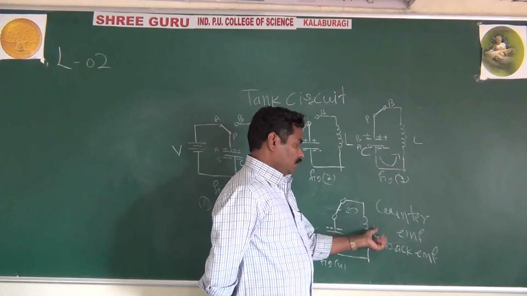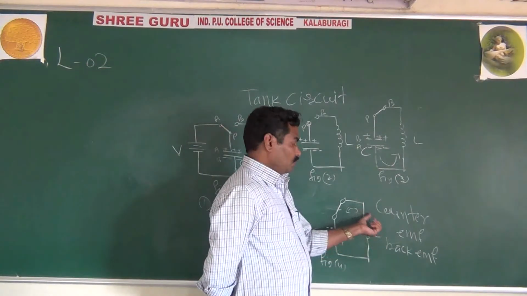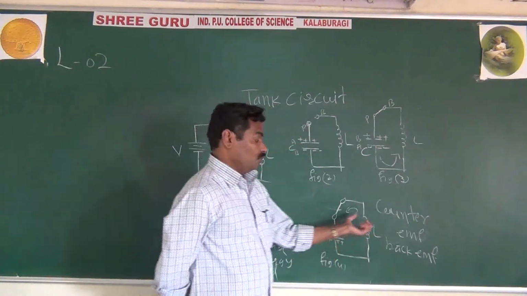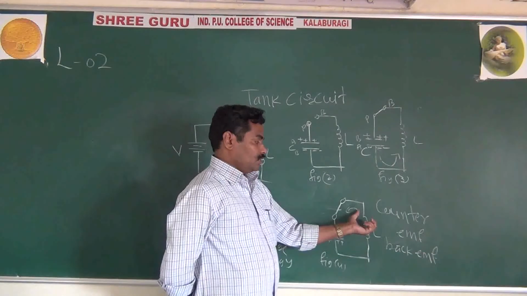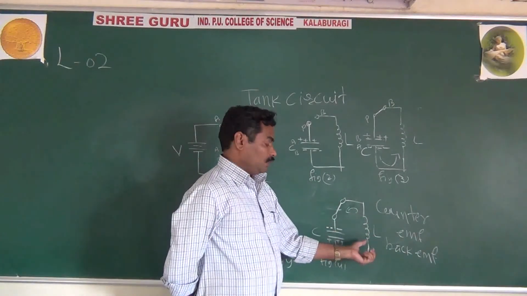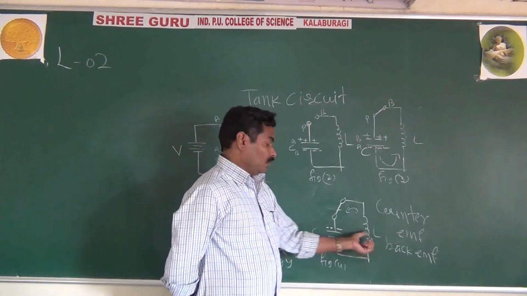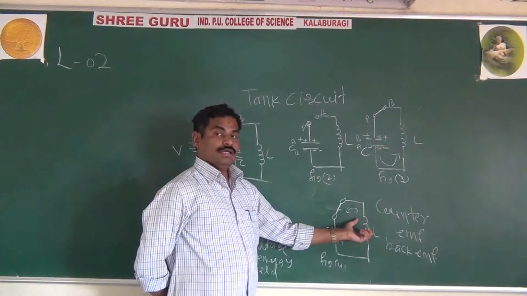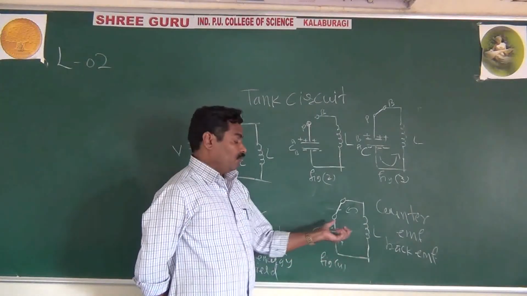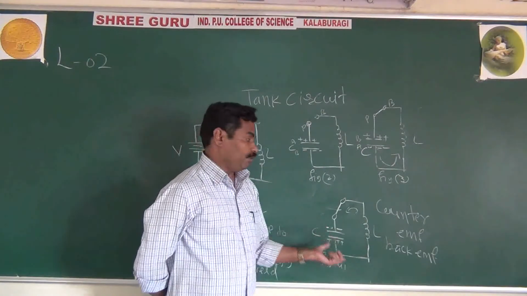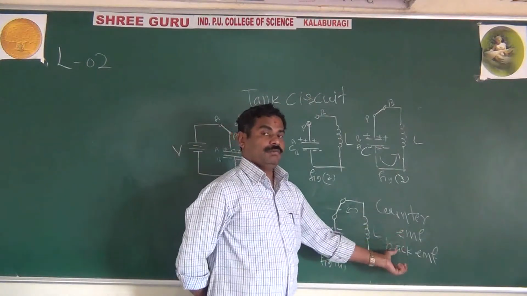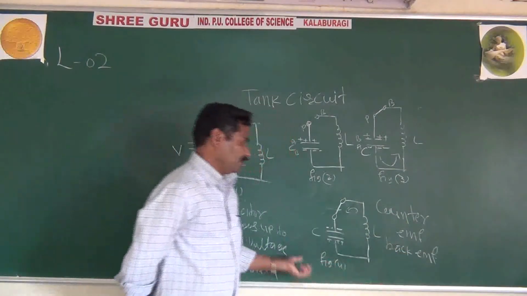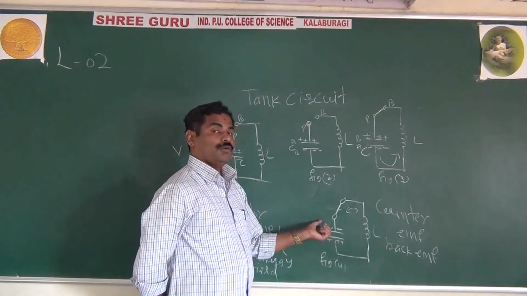Once your inductor is fully charged, or once you have the maximum current in the inductor, this maximum current will slowly decrease. Then this current will charge the capacitor in the opposite direction. Why does the capacitor charge in the opposite direction? Because of the counter EMF, or back EMF.